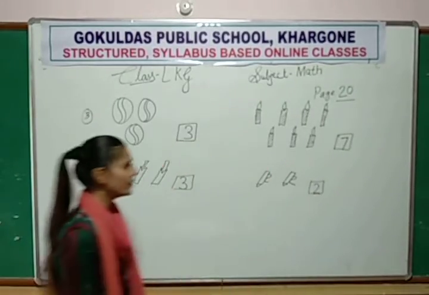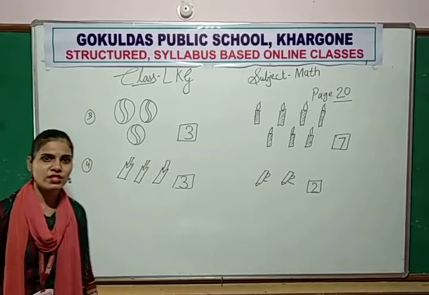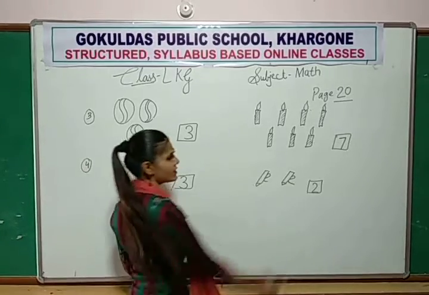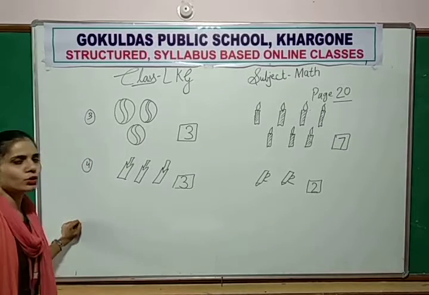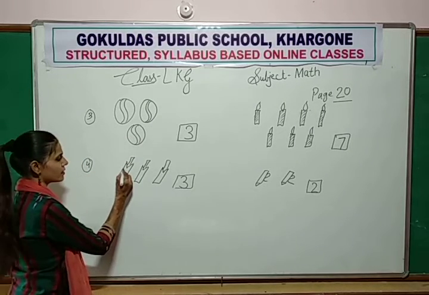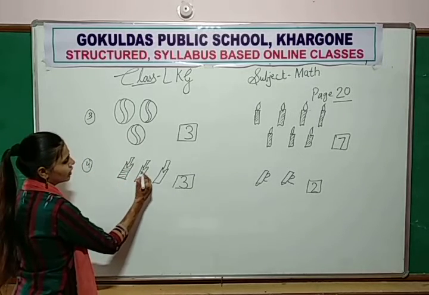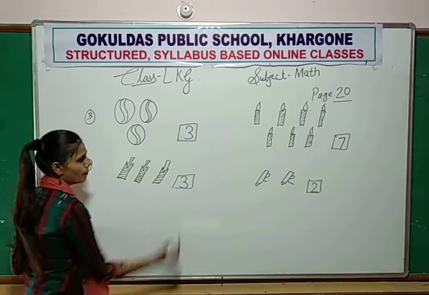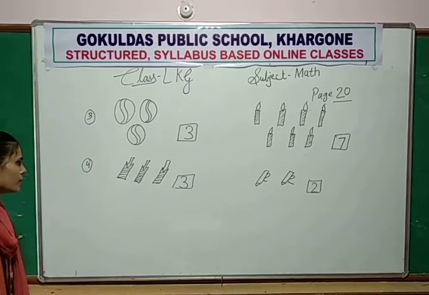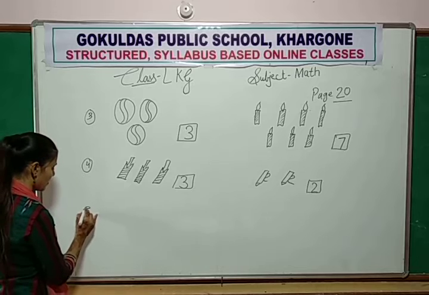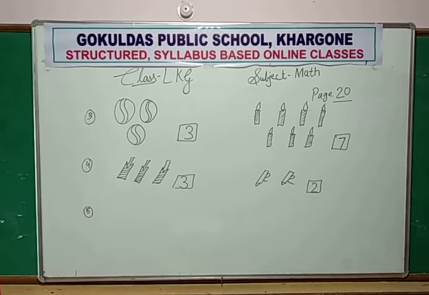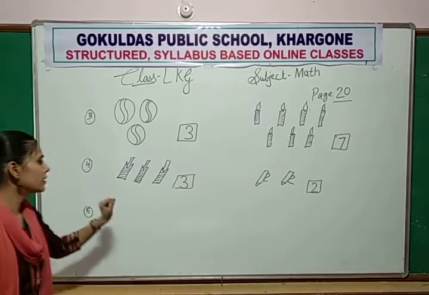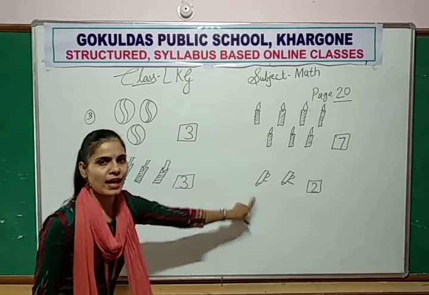Now tell me which number is more and which is less. Number 3 is more. Number 2 is less. So you color the bags.